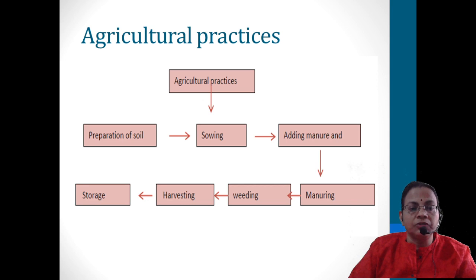And it does not stop with that, because the harvested products we have to store. Mainly grains can be stored even for 2, 3, 4, 5 years if you are dehydrating and drying them properly. So all these steps come together: preparation of soil, sowing, adding manure and fertilizers, irrigation, then weeding, harvesting, and then storage.